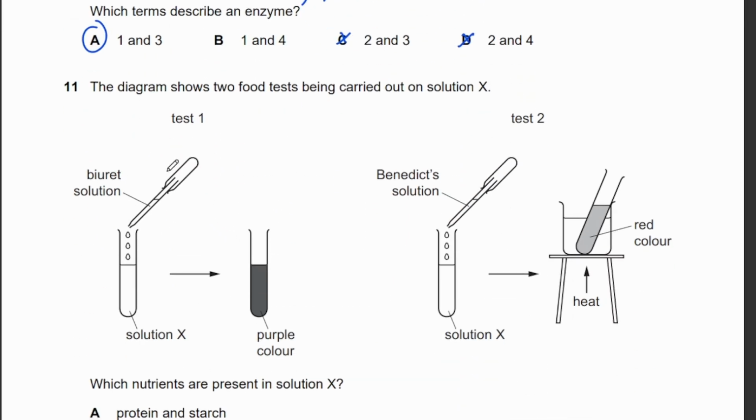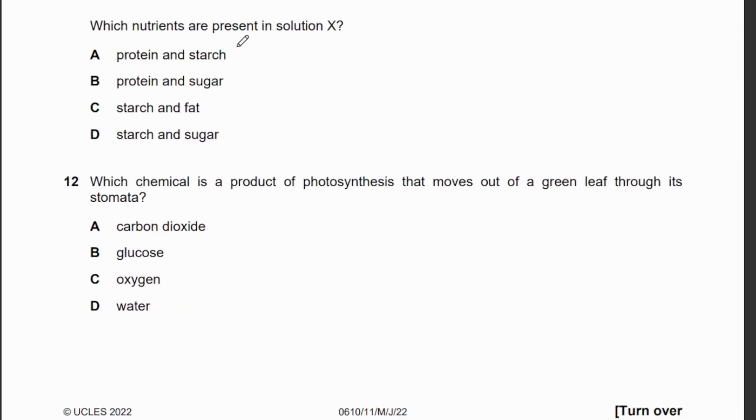Okay, 11. The diagram shows two food tests being carried out in solution X. So they added biuret solution, which is the test for protein. Okay, and it shows purple, so it is positive. Benedict's shows red, which is positive. Benedict's is for glucose, or to be more specific, reducing sugar. Okay, so therefore it has protein and it has reducing sugar. So what nutrients are present in solution X? Has to be protein and sugar, which is B. Question 11 is B.